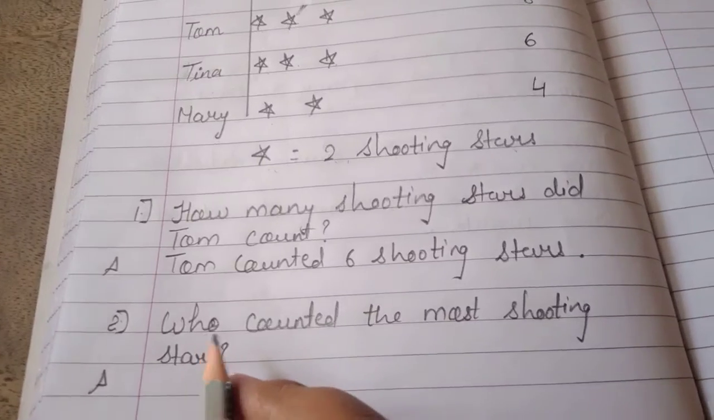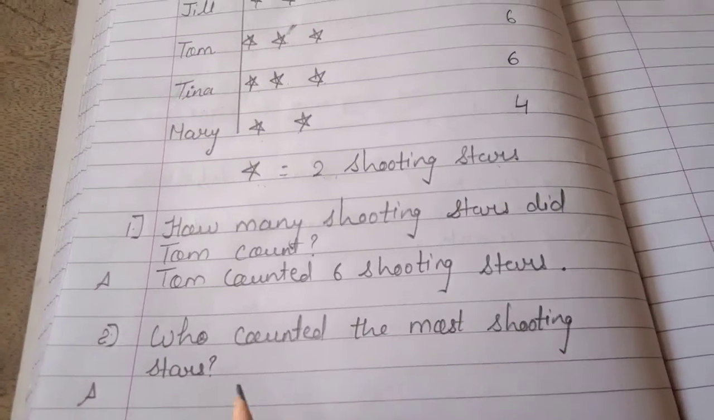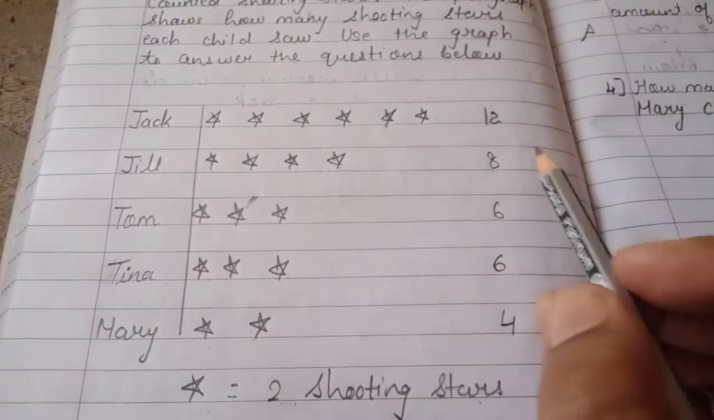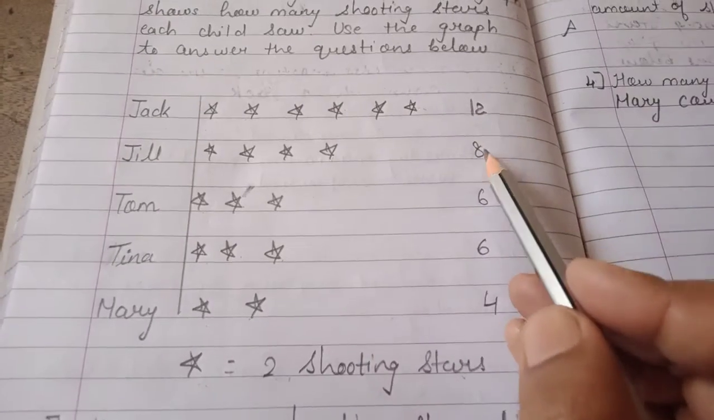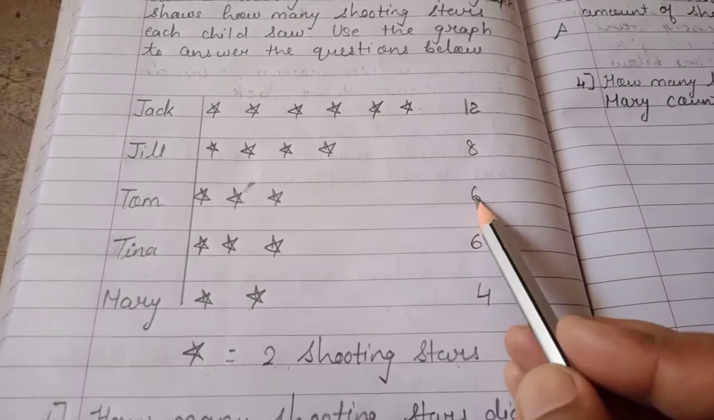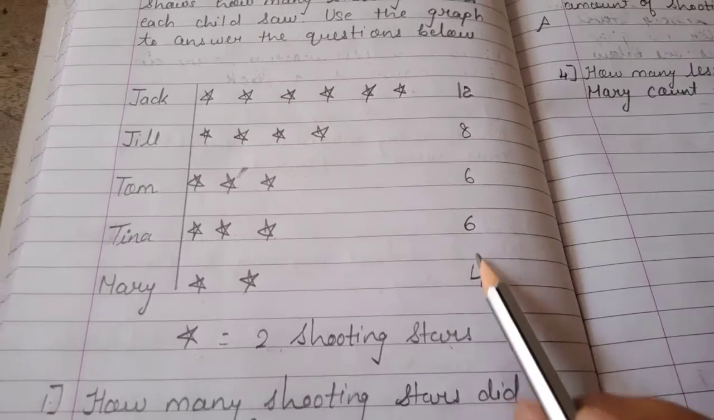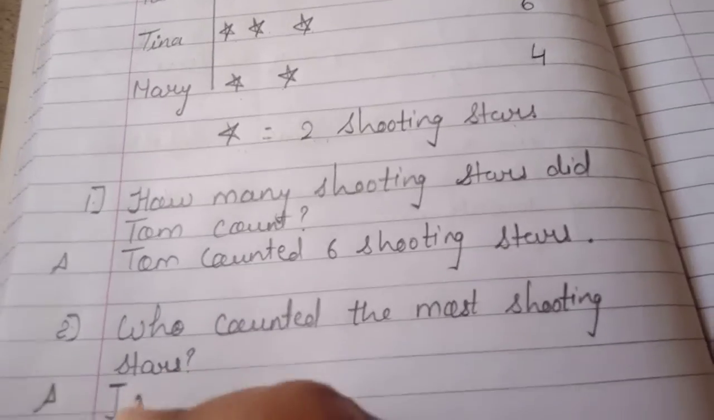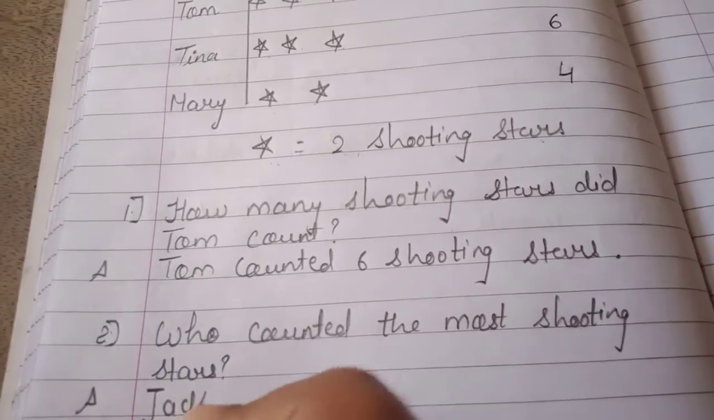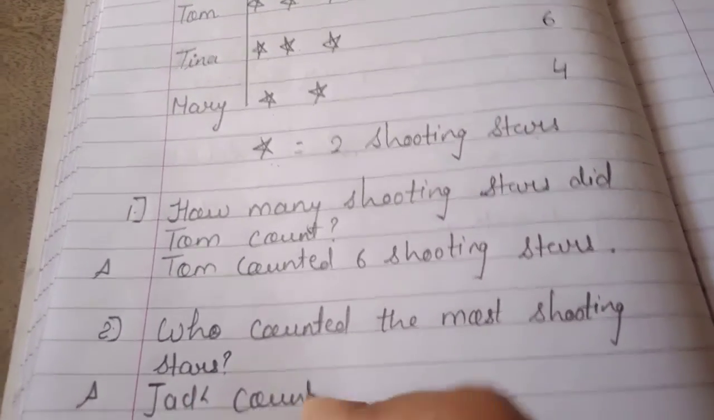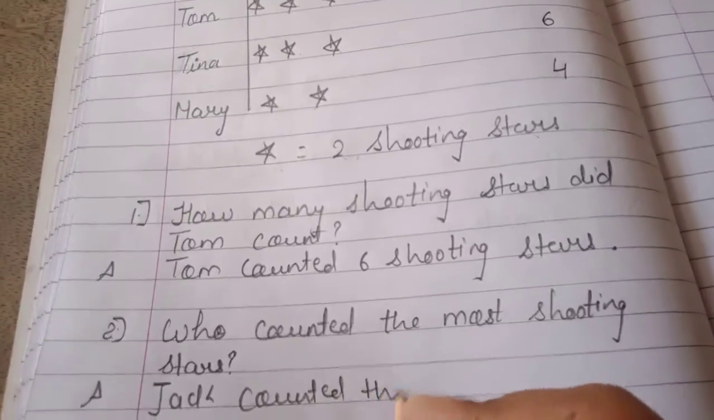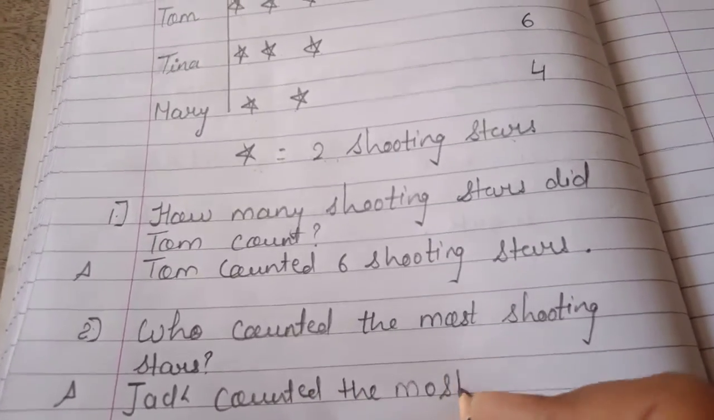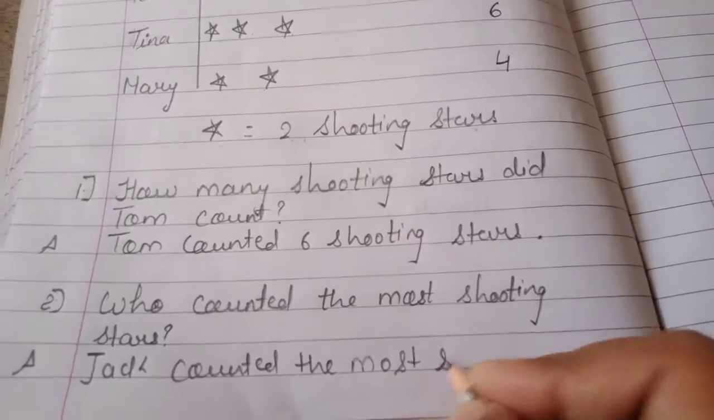Number 2 question. Who counted the most shooting stars? So Jack counted 12, Jill counted 8, Tom counted 6, Tina counted 6 and Mary counted 4. So who counted more? That is Jack. So here we will write: Jack counted the most shooting stars.